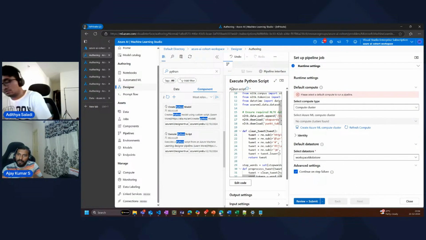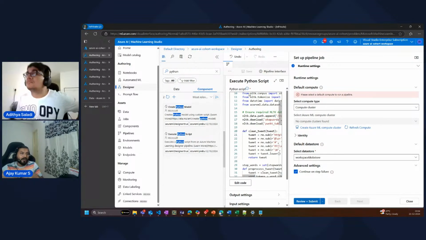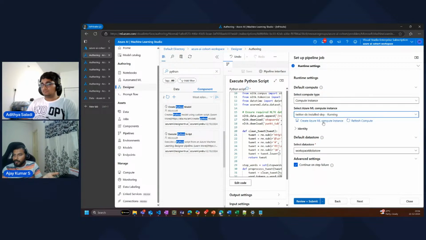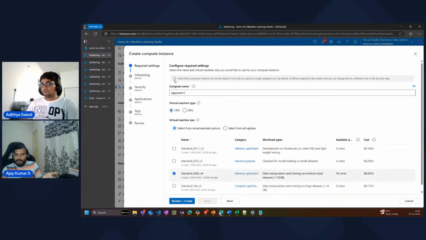Now this whole Python script, the data set, all this processing needs to be run on a VM, right? Like how we saw in Jupyter Notebook, we used a compute instance. Same way here also, we can provide a cluster of machines. You can use Kubernetes instances, right? Or you can attach it to an existing compute, or you can create a compute instance. So I created a compute instance already called as Twitter DS install. If you don't have it ready, you can click on the create Azure compute instance option here.